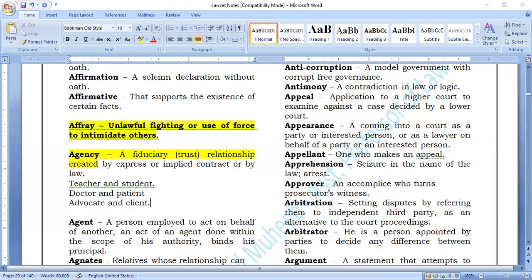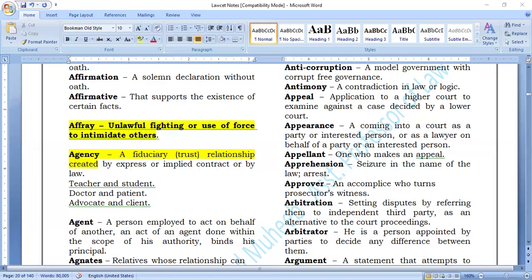Now, when you go to a doctor, you will say very personal things which you do not want the public to know. When you go to the advocate, you will say something which only you know. But you should disclose everything so that the advocate can represent you truly. So it is implied.